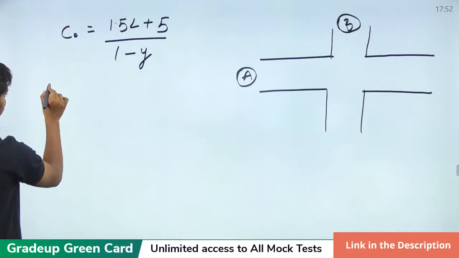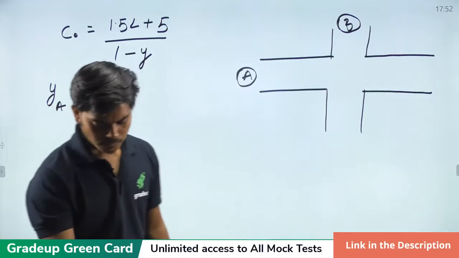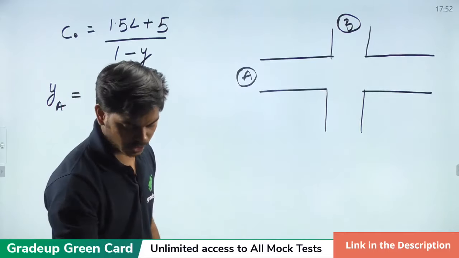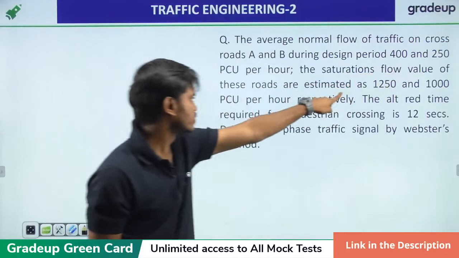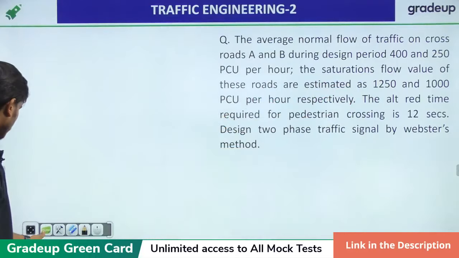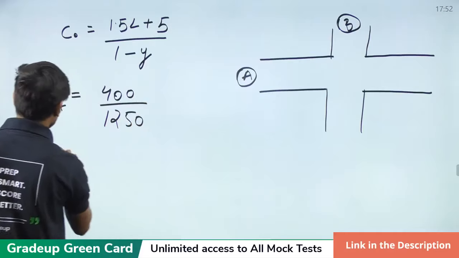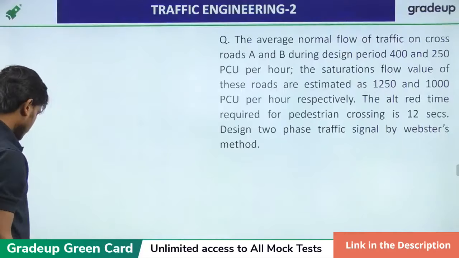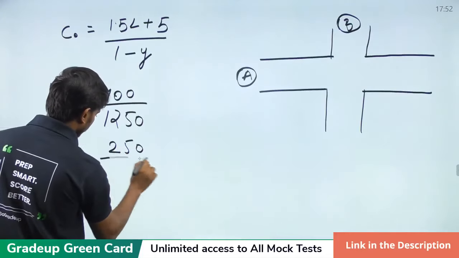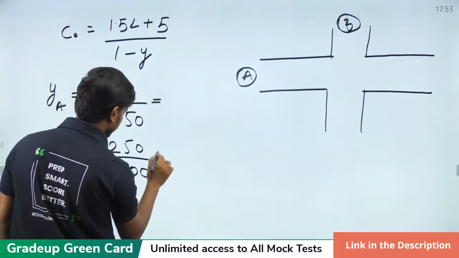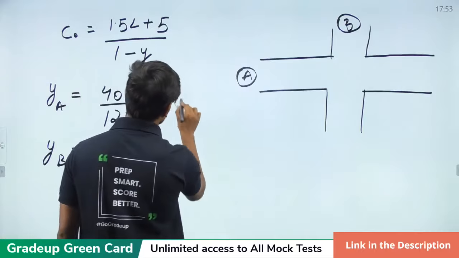Now for getting the value of Y, for road A, YA is equal to, we have to divide these two things, the normal flow and the saturation flow. So 400 by 1250. Please solve this question if you want to solve it by yourself also. YB is 250 by 1000. And it will come around 0.32 and 0.25.